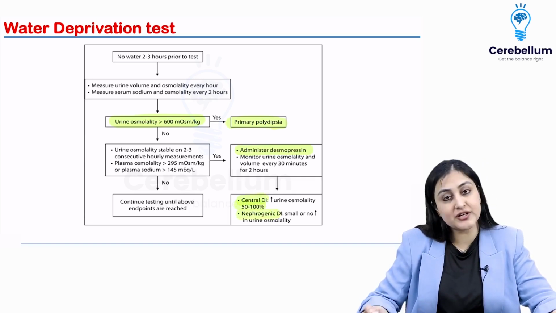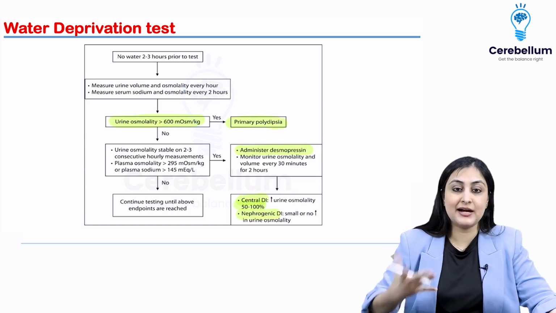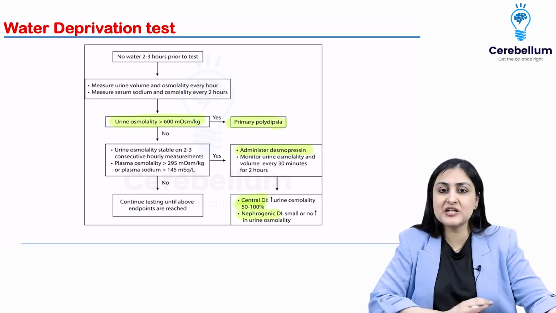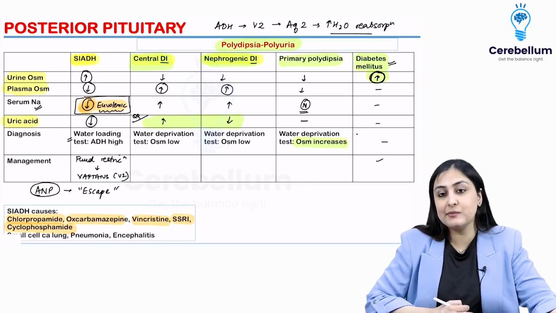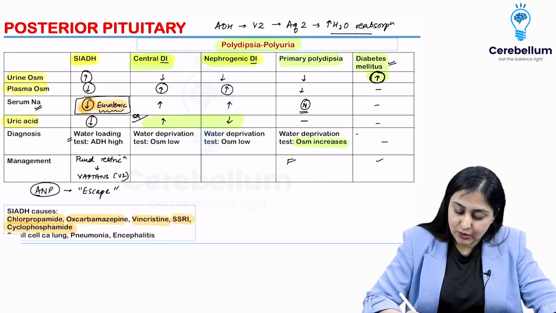If it doesn't improve, it is nephrogenic. As simple as that. Looking at this flowchart, it might seem scary, but it's nothing. You stop the fluid, osmolarity increases, it's primary polydipsia. Management obviously is fluid restriction.